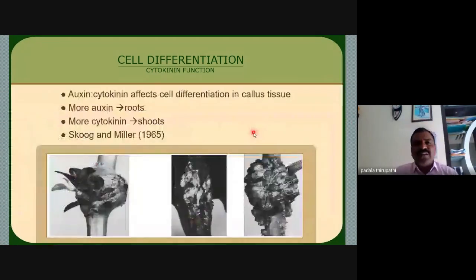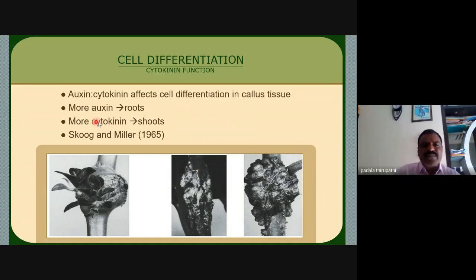In cell differentiation, we observe auxin and cytokinin both affecting the cell differentiation in callus tissue. In tissue culture in the laboratory, whenever we use auxin in the culture media, it induces roots.